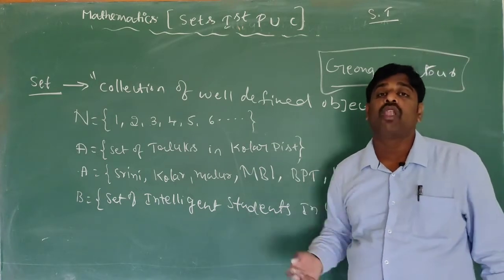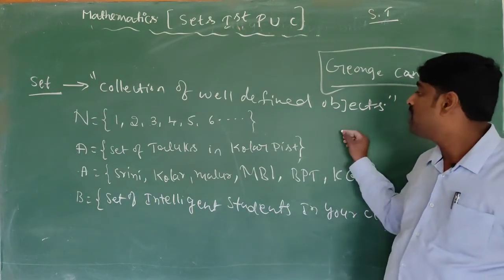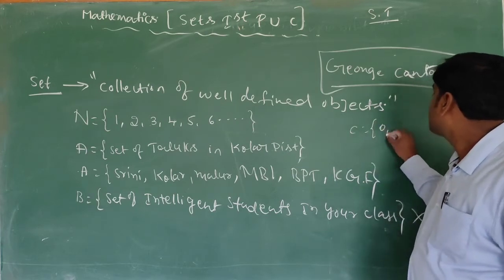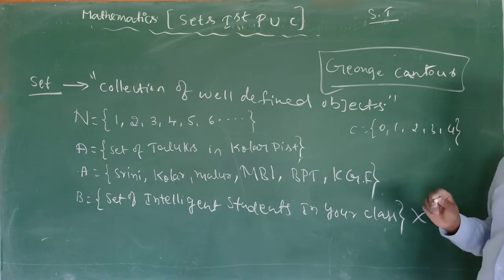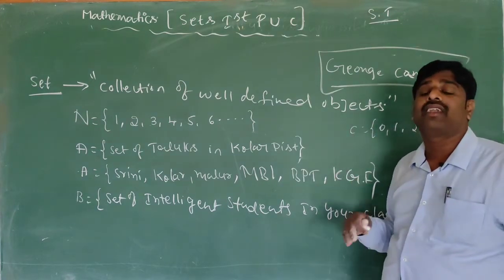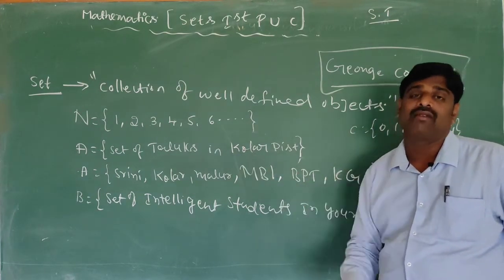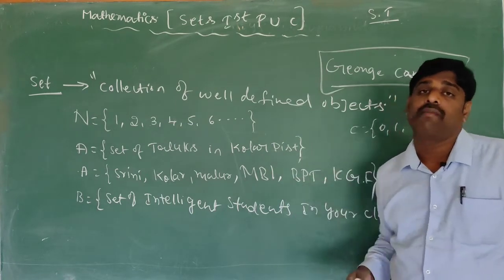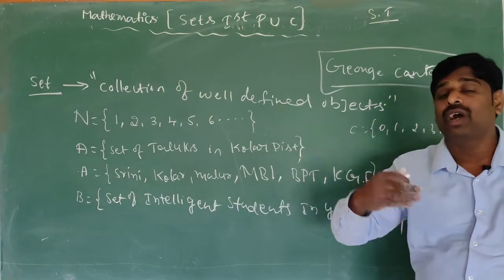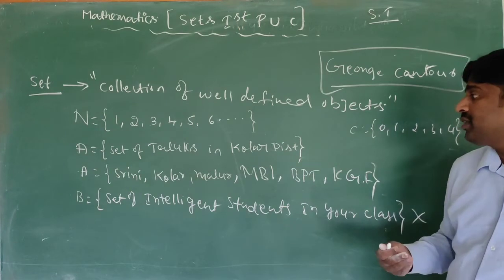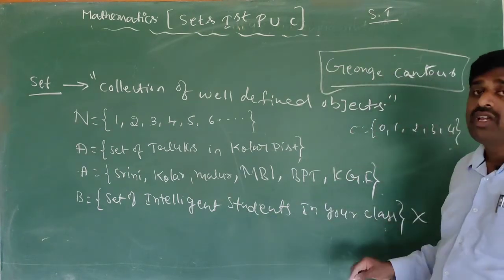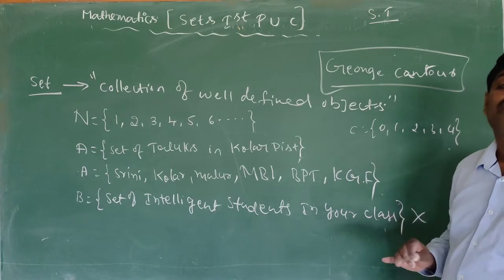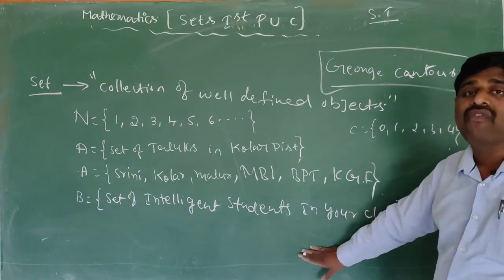Set of whole numbers less than 5, you will tell C is equal to 0, 1, 2, 3, 4. Set of even numbers less than 10, you have to identify the numbers. It is possible to count the numbers, it is easy to identify the numbers. But set of intelligent students in your class, we can't identify. It is not well defined.